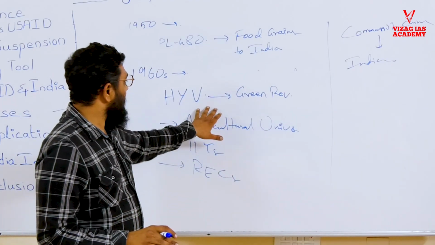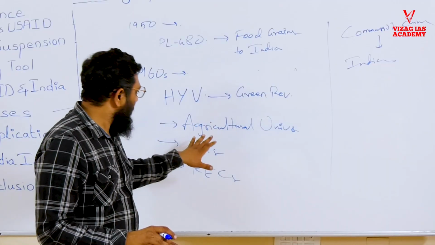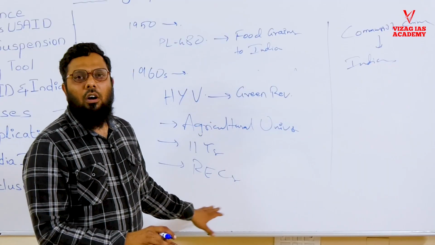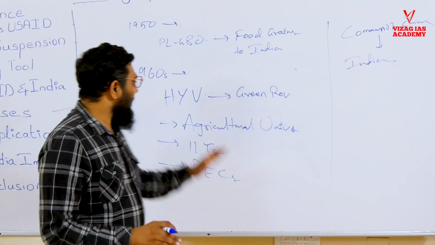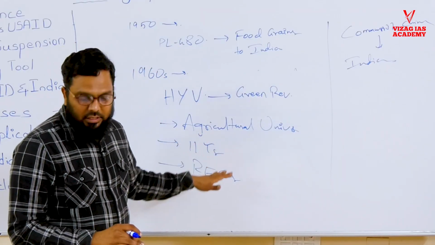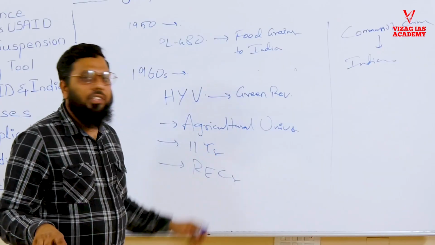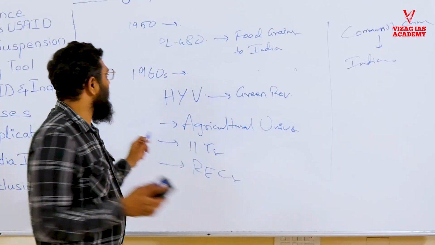Even though they supported us in high yielding varieties and all these things, all this was with a half-hearted approach. But still, India relied on developing indigenous technologies and indigenous universities, and this was the aim for India.